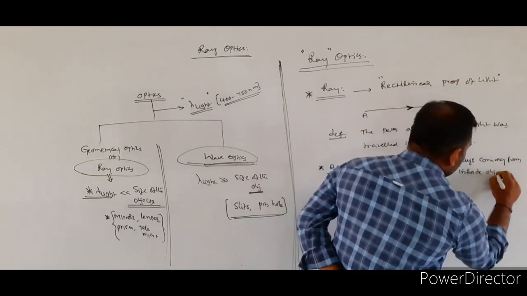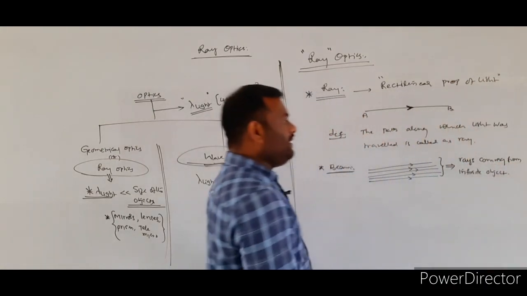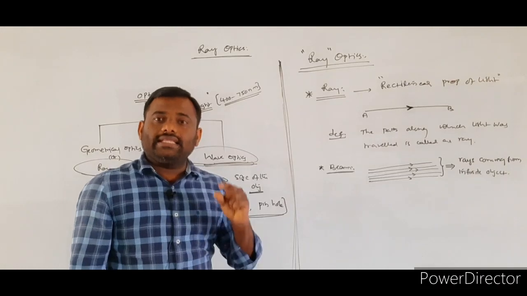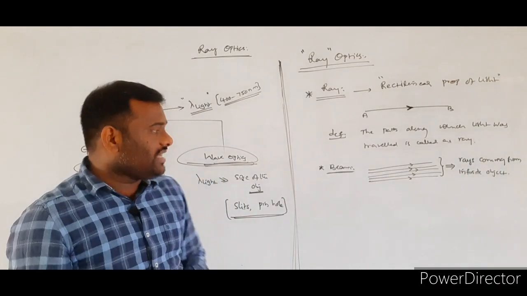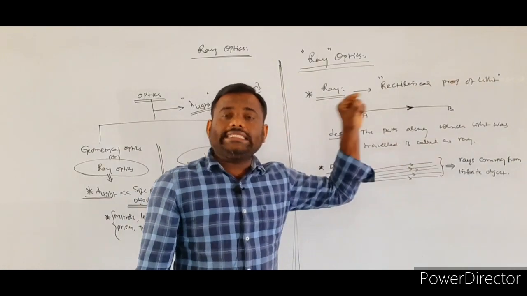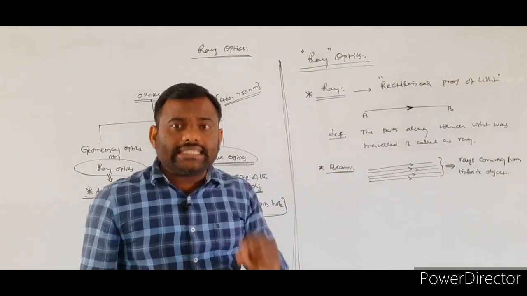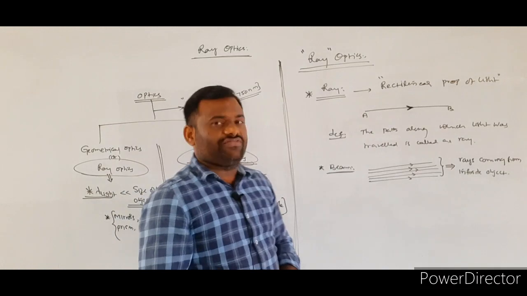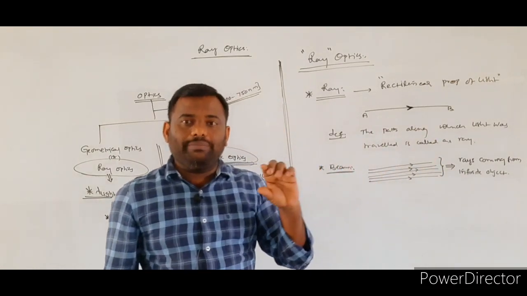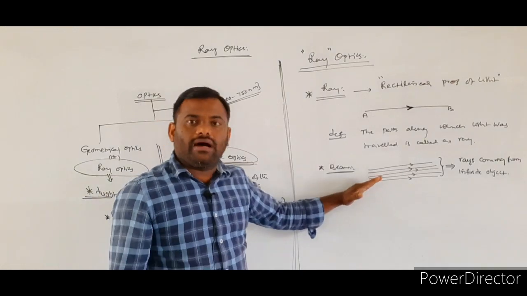So whenever you see a parallel beam of light rays in the ray diagrams of ray optics, we have to understand that they are coming from an infinite object. Such a beam is called a parallel beam of light.